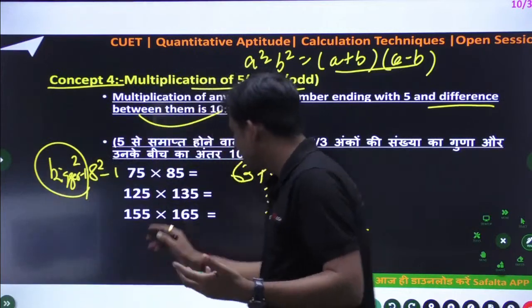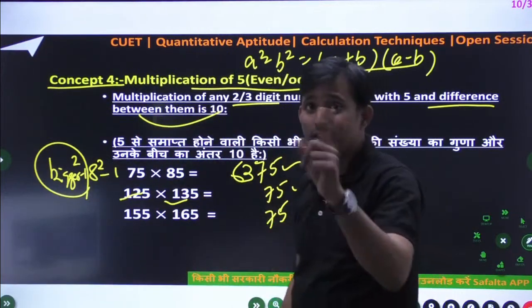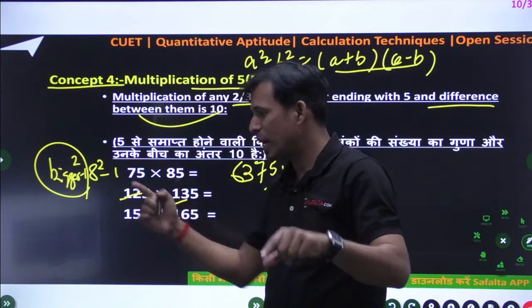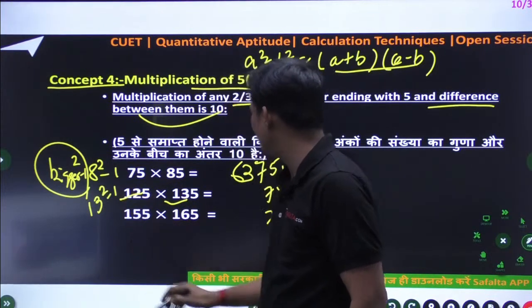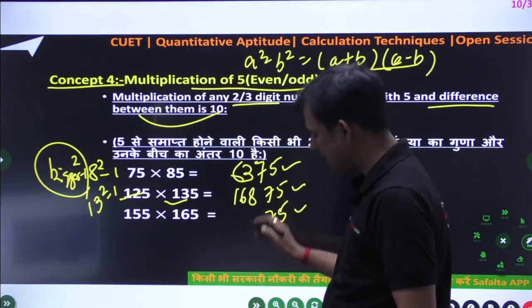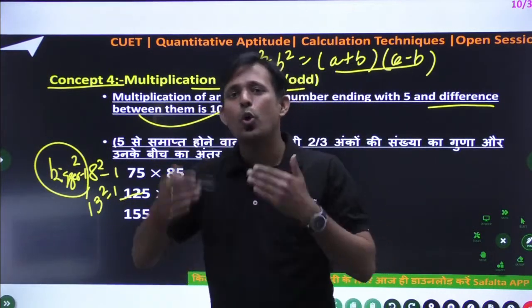Okay. Next, 12 and 13. Which is the bigger number? That is 13. So I think all of you know 13 ka square minus 1. So 13 ka square minus 1, that is 168, because 169 minus 1. So these are your oral calculation.